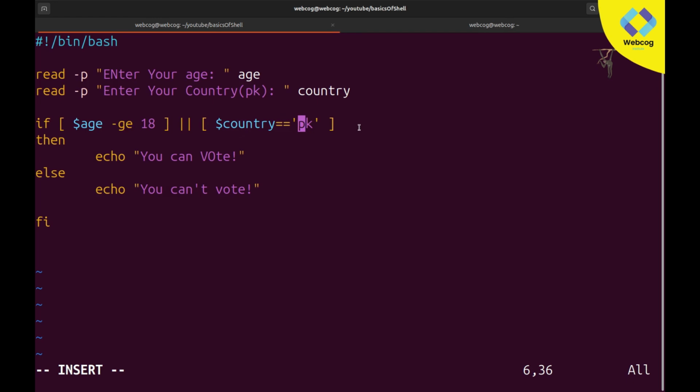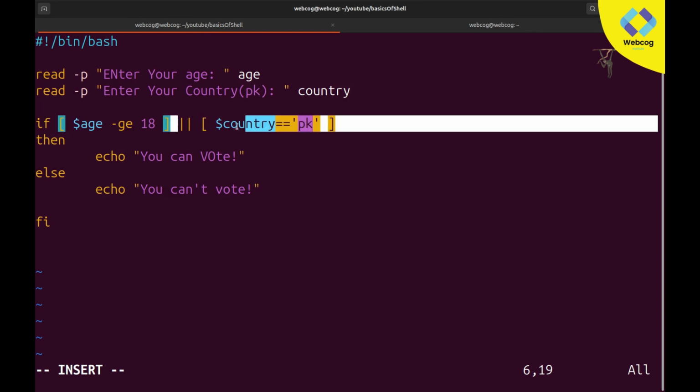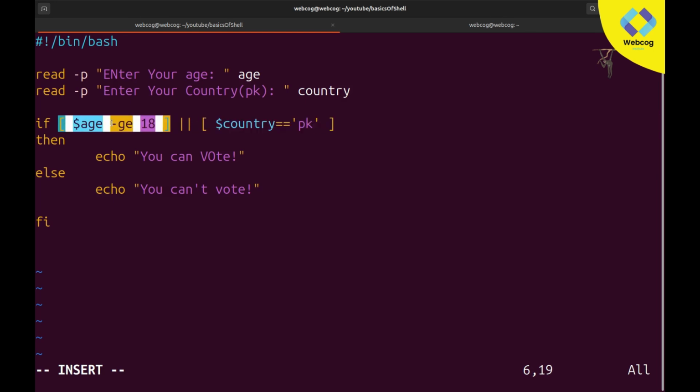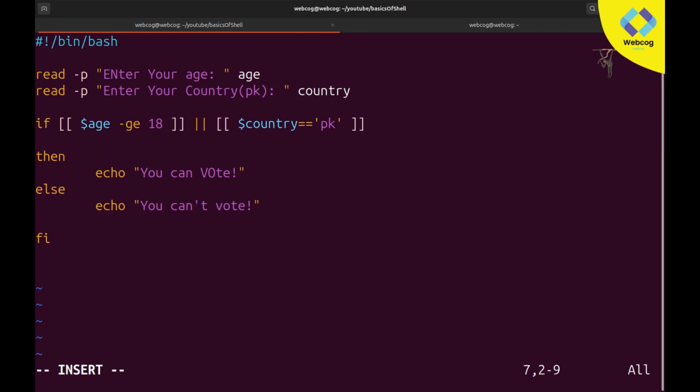But there is one more thing: you need to add double square brackets. Here you can see I added single square brackets, here a single square bracket, and this is also in a single square bracket, but we need to write it in double square brackets. I'll add one more bracket, and this will be closing, and here it will be opening and closing, like this. We need to write double square brackets. I think now it will work fine.